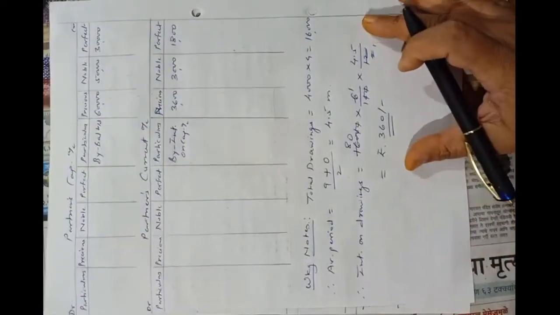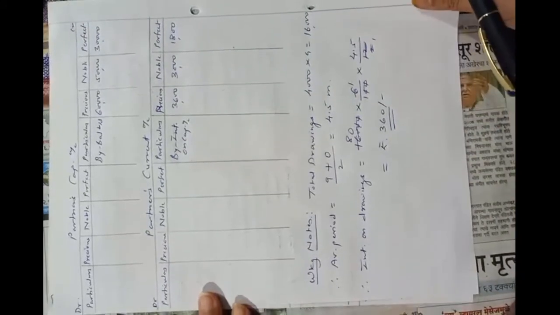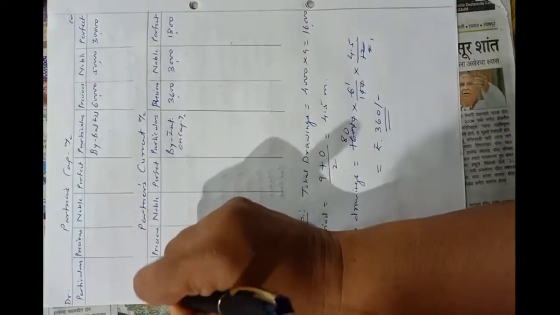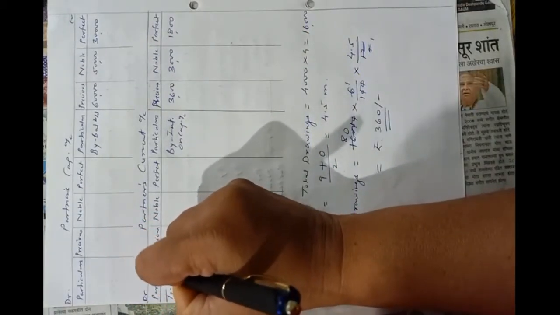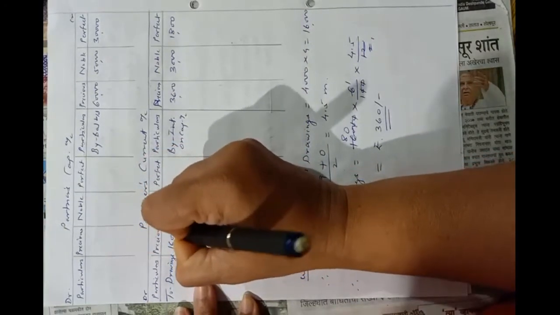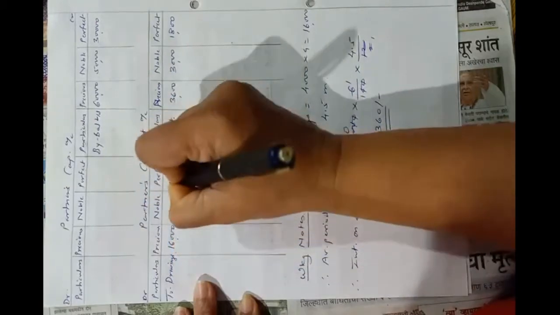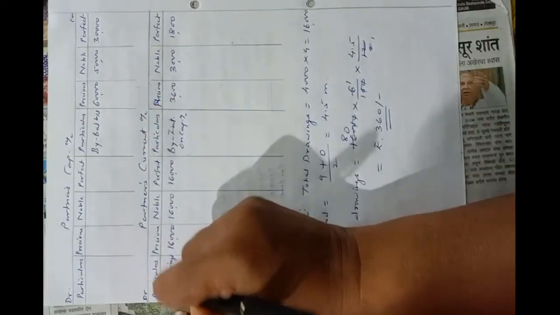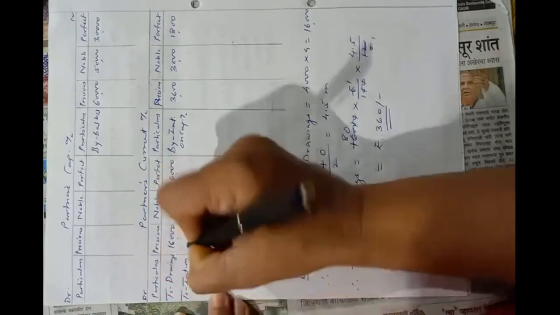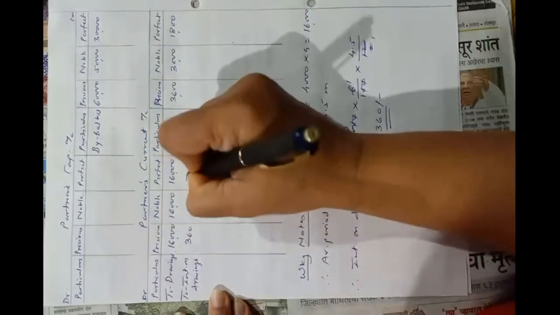Now in partner's current account, first we have to enter drawings. The drawings is 16,000, which we have calculated just now. Then we have to enter interest on drawings, 360, 360 and 360.